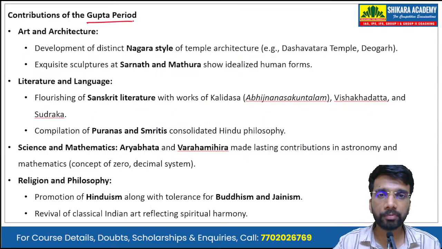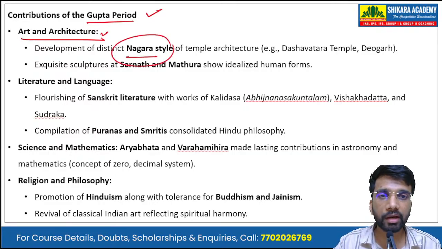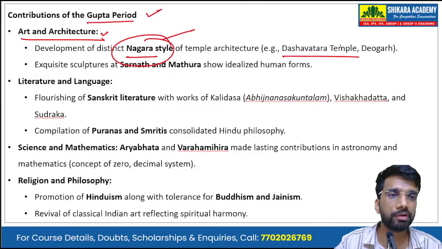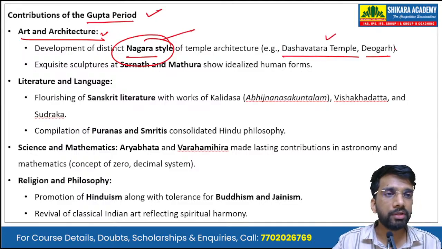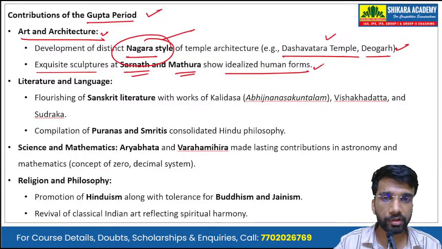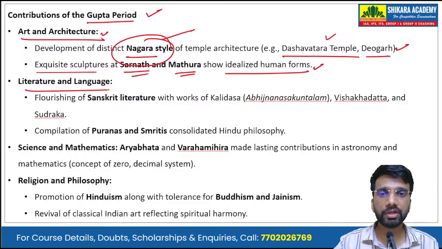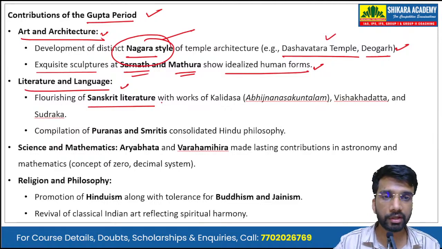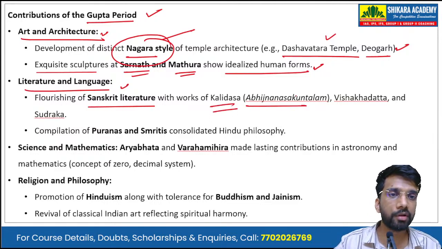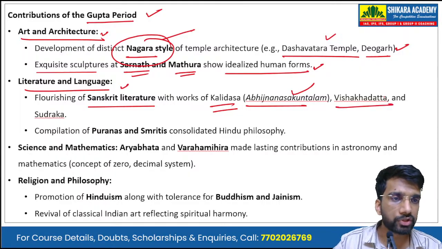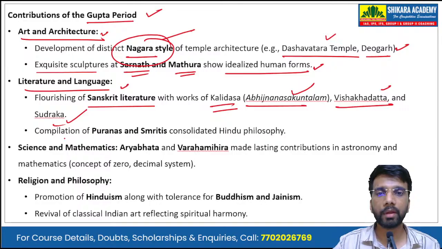Okay, so starting with the Gupta period, first is art and architecture. There was development of the distinct Nagara style of temple architecture. Example, Dashavatara temple in Deogarh. Then there were exquisite sculptures at Sarnath and Mathura showing idealized human forms. Then literature and language. There was a flourishing of Sanskrit literature with the works of Kalidasa, that was Abhijnanashakuntalam, and Vishakhadatta and Sudraka. The compilation of Puranas and Smritis consolidated the overall Hindu philosophy.